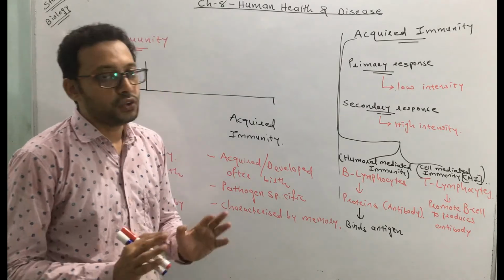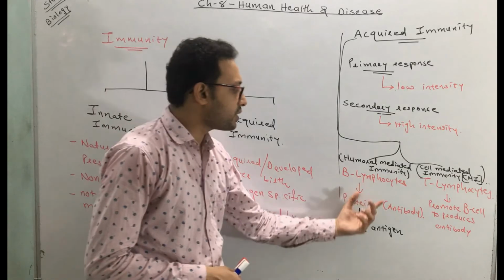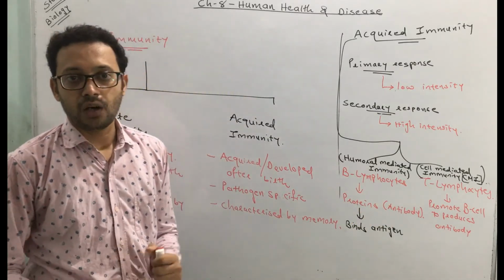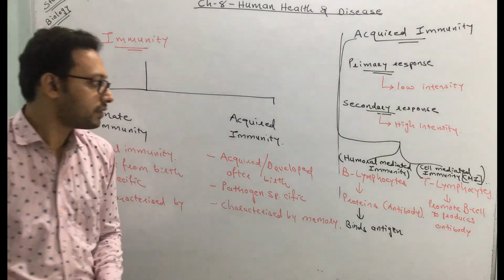Now you know that the B lymphocyte produces the antibody. So now we have to see the structure of the antibody, how the antibody looks.